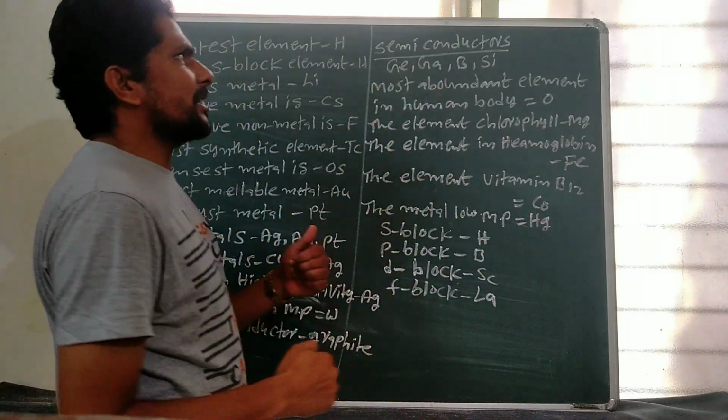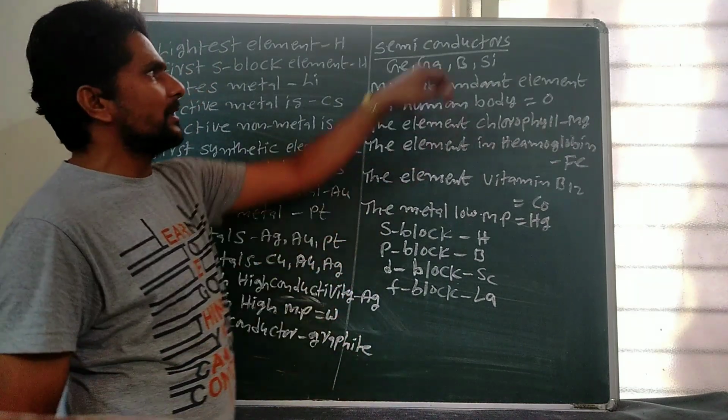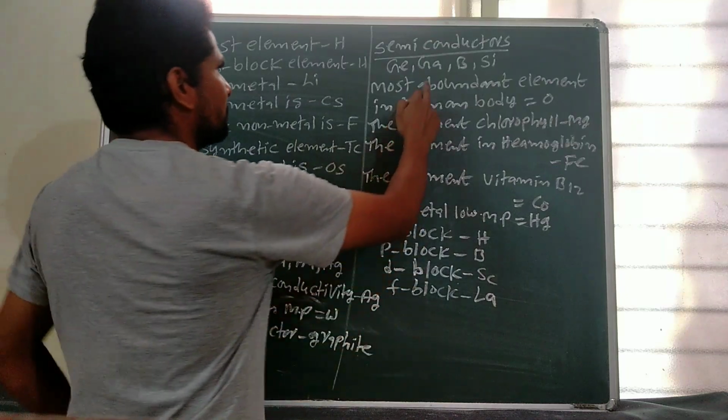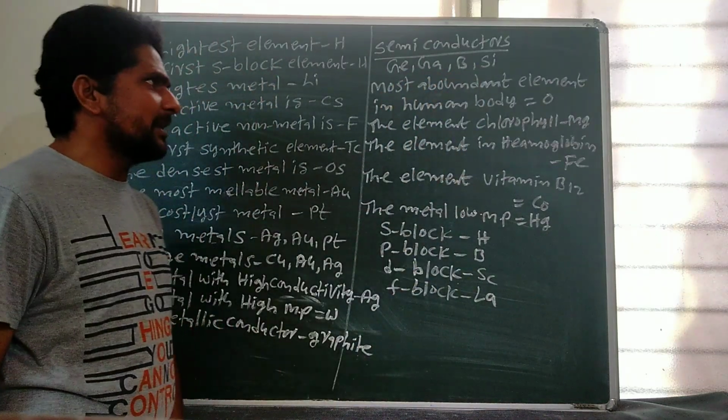Semiconductors. Semiconductors means the elements that partially allow the electric current. Germanium, gallium, boron, silicon belong to semiconductors.